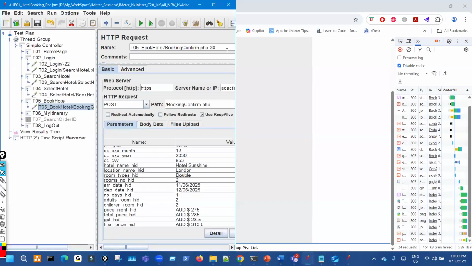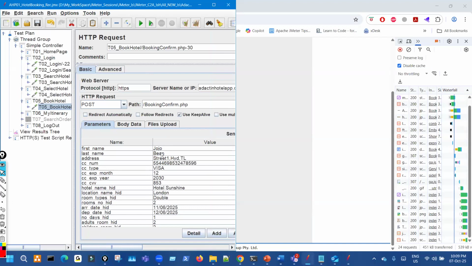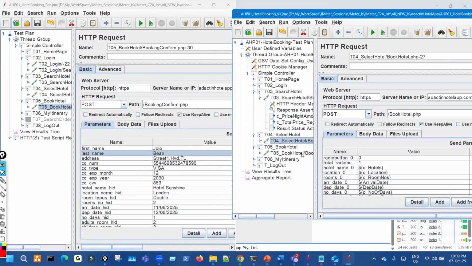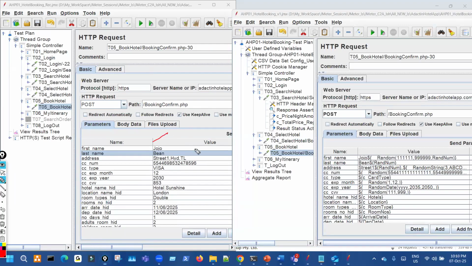So that is the final transaction, book hotel, that you see, T5. A few details like the first name: either you can keep it as it is or provide your own. I have used a random function to generate a random number, storing it in a variable and calling it here, so that the name, like Jojo and the number, will be different for different users.